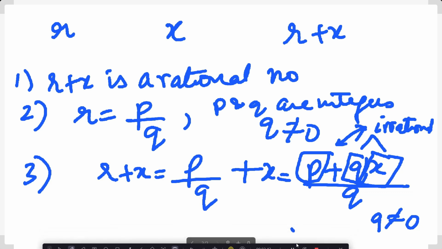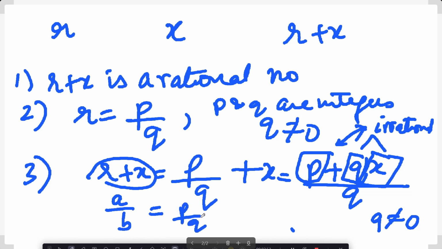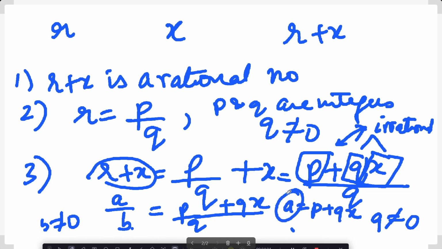If R plus X is also rational, it can be expressed as A by B, where A and B are integers and B is not equal to 0. So B equals Q, that is fine, and A equals P plus QX, where P and Q are integers and X is there, right?